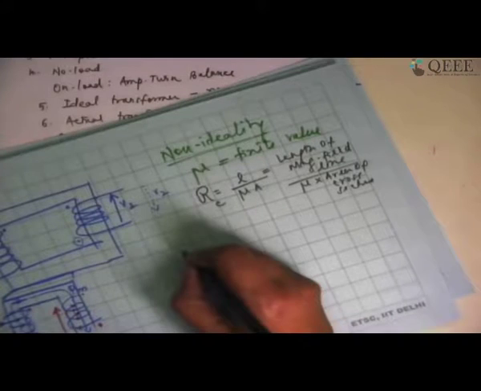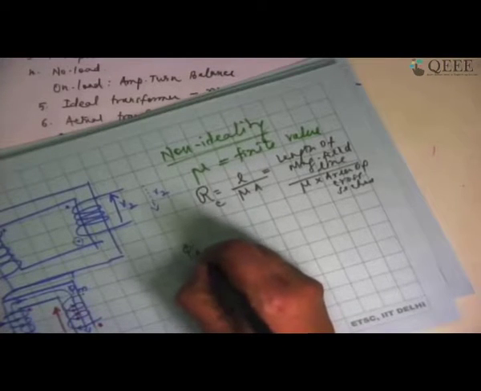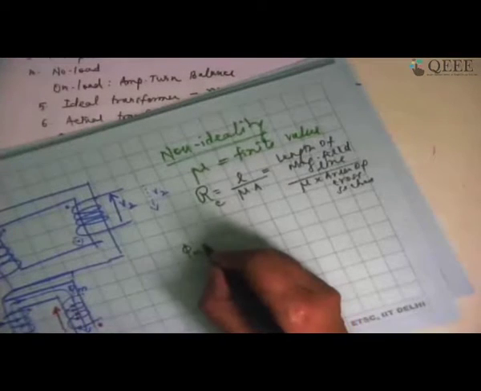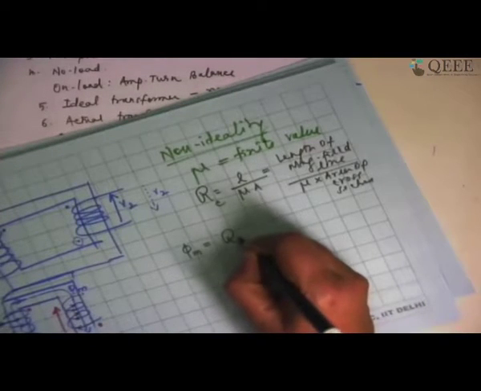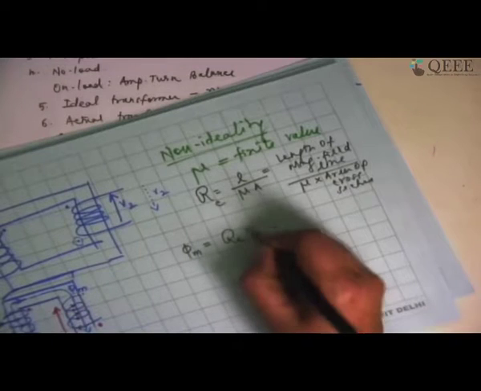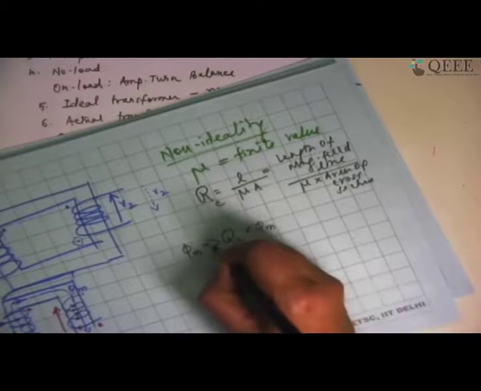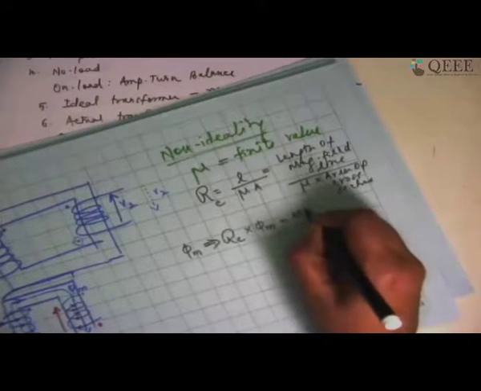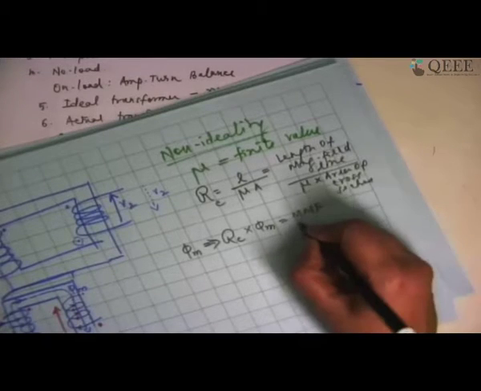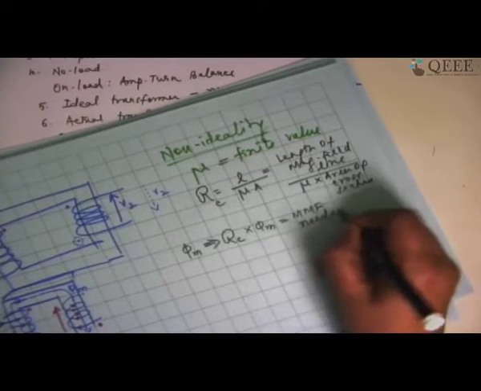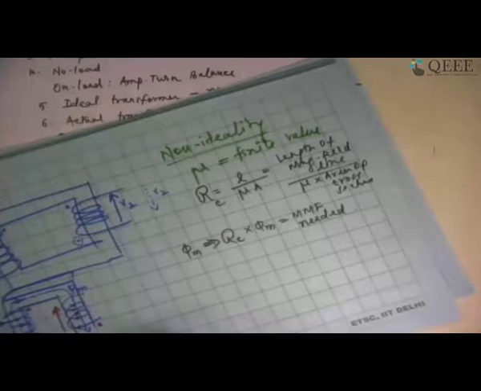Now, if the flux is phi m, which is actually linking both primary and secondary, I should say reluctance of the core multiplied by this phi m will give me whatever is the MMF or magnetomotive force that is needed from the primary side to establish a flux of phi m.